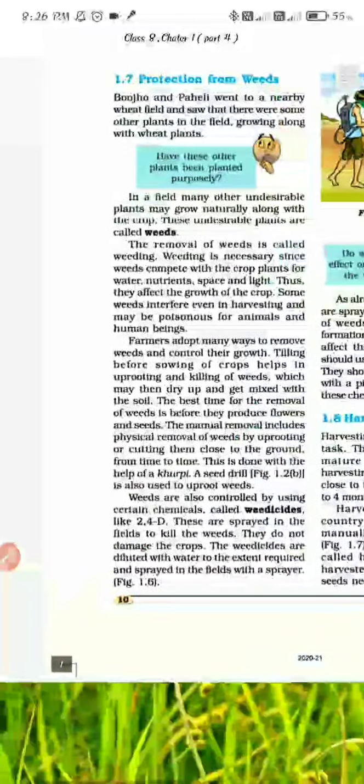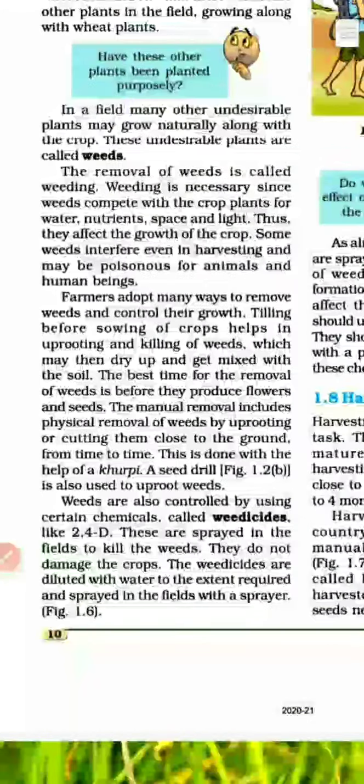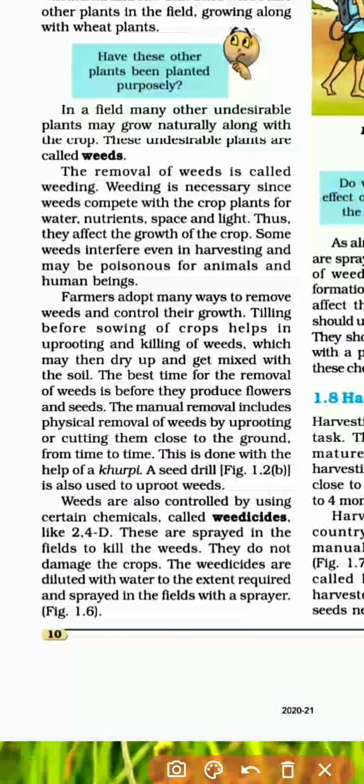Next, what is the next way? Okay, so take your pencil and please underline this line. The best time for the removal of weeds is before they produce flowers and seeds. Underline this line.